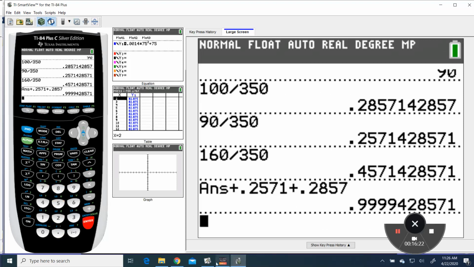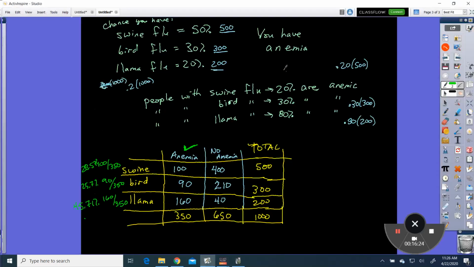Okay. So anyways, based on the probability that you have one of these to begin with, and then giving you more information, you know you have anemia. With this information, we can say it's most likely that you have the llama flu because you're anemic.